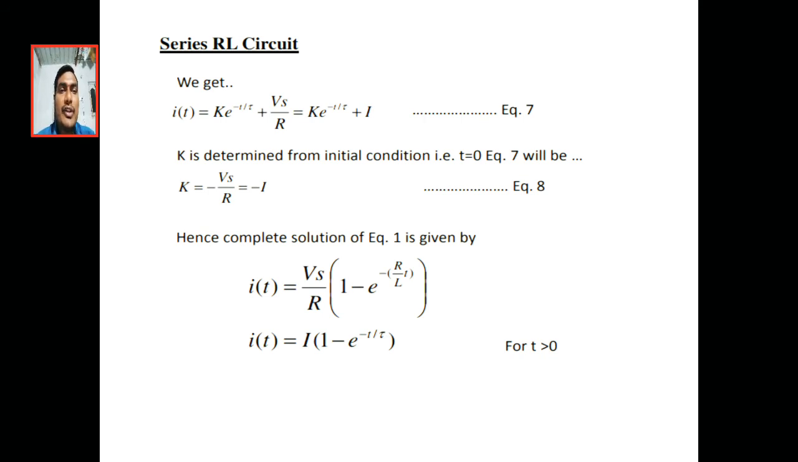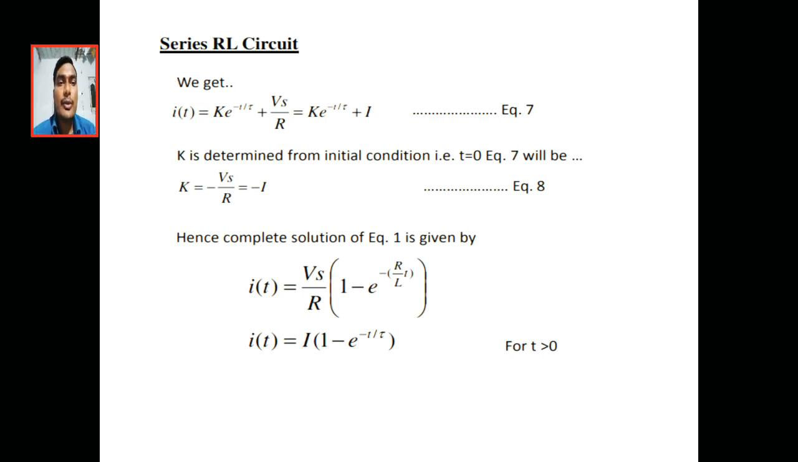I substitute all these values in the first equation, then I of t equal to Vs by R into 1 minus e power minus R by L into t. R by L we can write as t by tau, where tau means L by R. It is applicable for t greater than 0. This is the current expression for the series RL circuit.